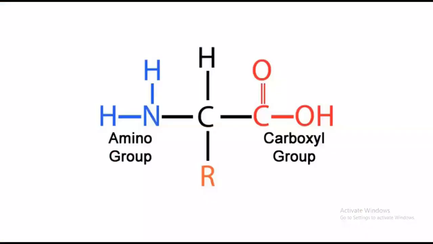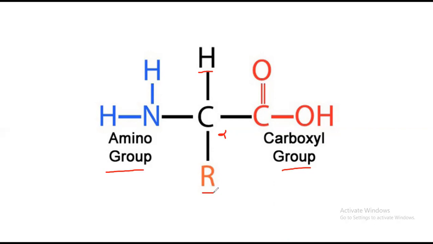First of all, as I told you, I will discuss the structure of an amino acid, and this is a very basic structure. A typical amino acid has a central carbon, also known as the alpha carbon, and a carbon can form 4 bonds. The first group linked with the carbon is the amino group, the second is hydrogen, the third is the carboxyl group, and the fourth is the alkyl group. Keep in mind that this alkyl group varies between the 20 amino acids.